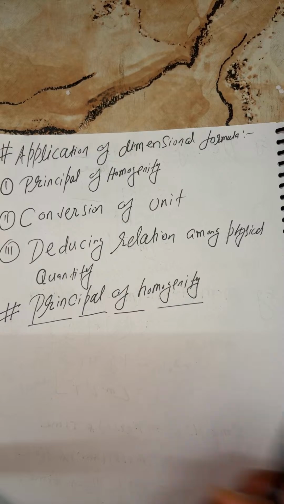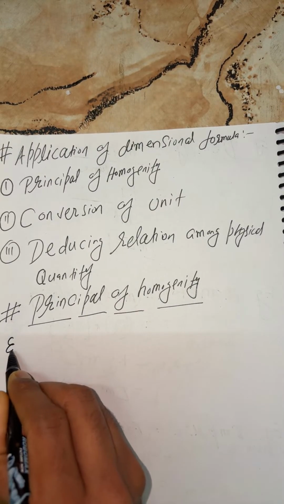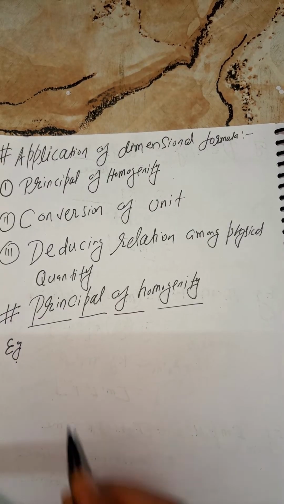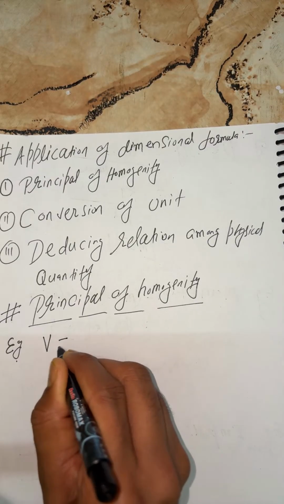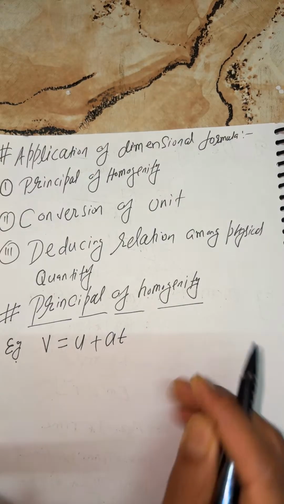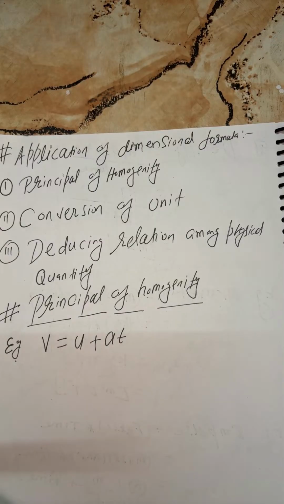Let me try to explain with the help of a numerical. Let us suppose I'm considering here v is equal to u plus at. This is the equation of motion from kinematics, from ninth class. I'm expecting you learned all these things.